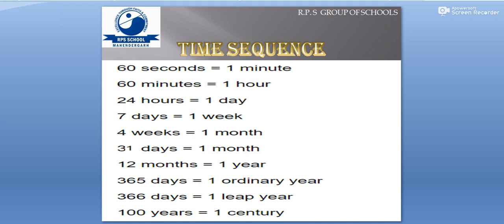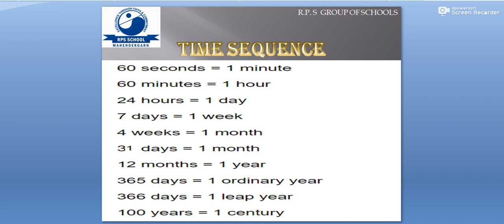So, but still I'm going to say once for you, that 60 seconds is equal to 1 minute, 60 minutes is equal to 1 hour, 24 hours is equal to 1 day, in 1 week there are 7 days, in 1 month there are 4 weeks, 31 days is equal to 1 month, in 1 year there are 12 months, 365 days is equal to 1 ordinary year. What do you mean by ordinary year?